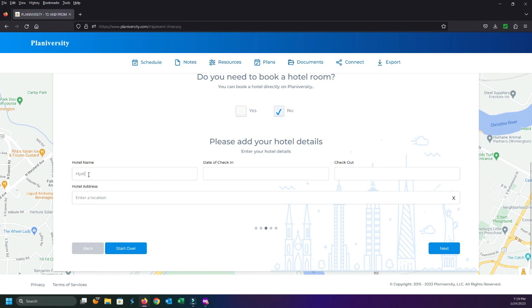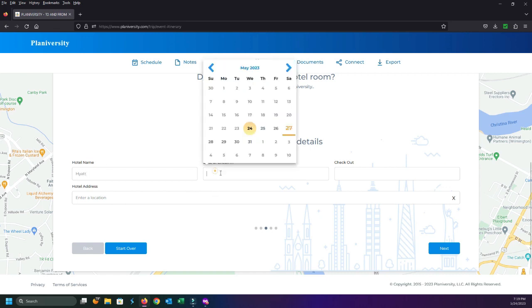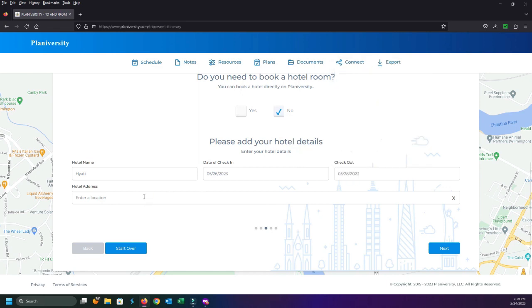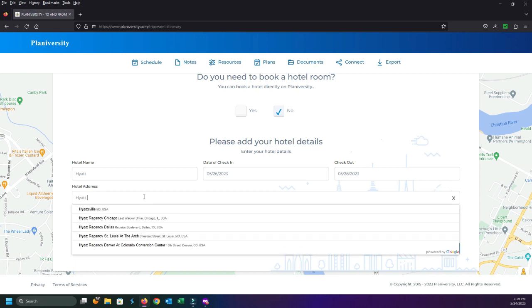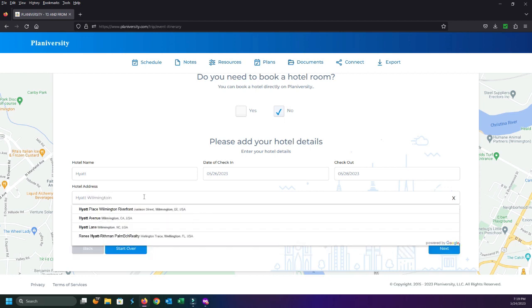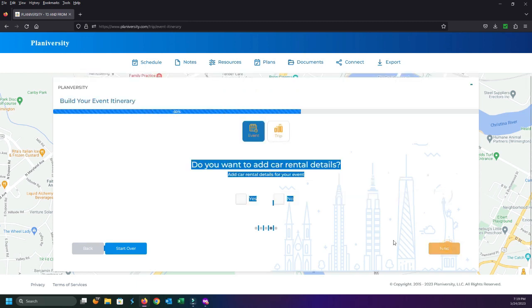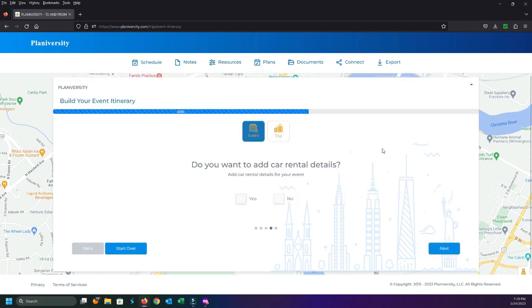And we're going to go with the Hyatt. Date check-in is going to be the same day as our event, so we'll say people are going to come in on the night of the 26th, and they're going to leave on the 28th. The bachelor party is going to be just that one day, but people come in before and leave after. This is going to be the Hyatt, and that Hyatt is going to be in Wilmington, right next to the Chase Center. So again, I could verify that information, but I'm not going to do that right now.